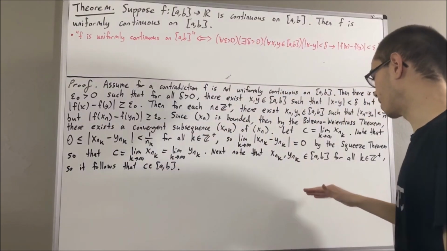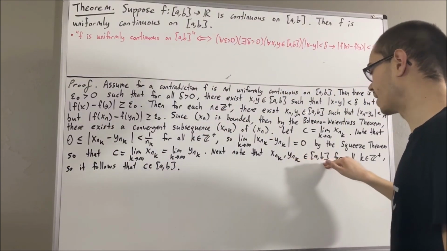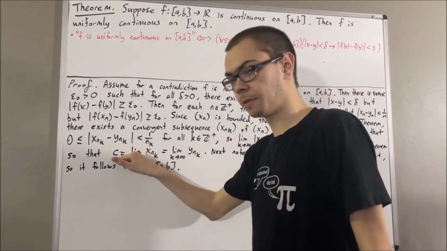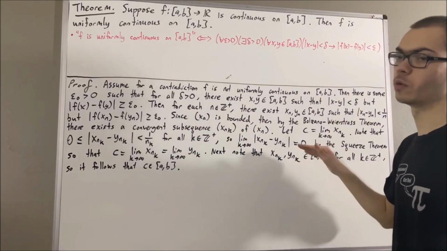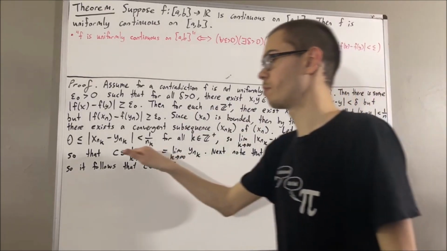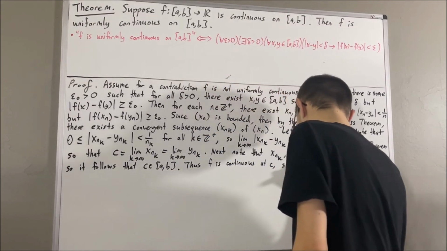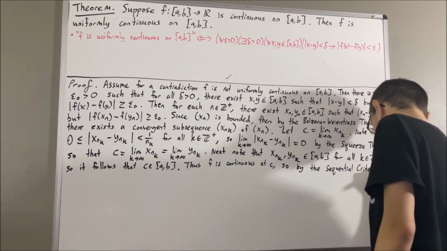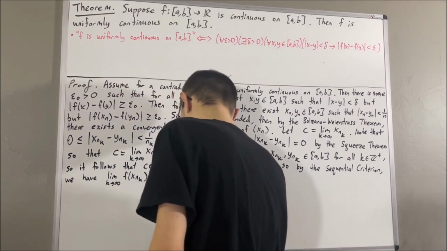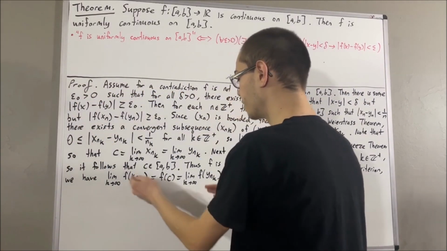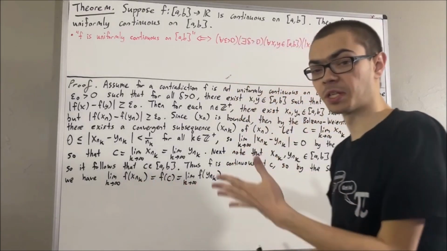Similarly, since the sequence yn1, yn2, yn3, and so on is contained in a comma b and converges to c, it follows that the sequence f of yn1, f of yn2, f of yn3 will converge to f of c as well. So since these two sequences converge to the same value, their difference must converge to 0.